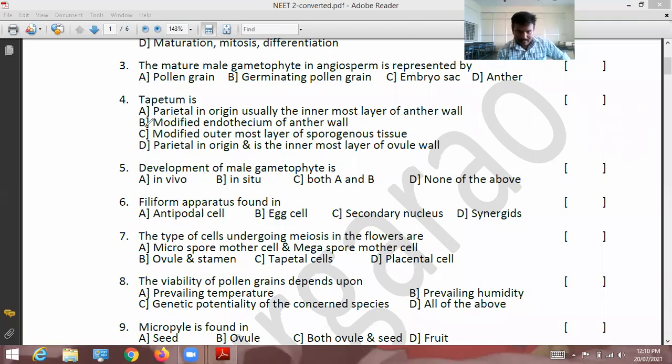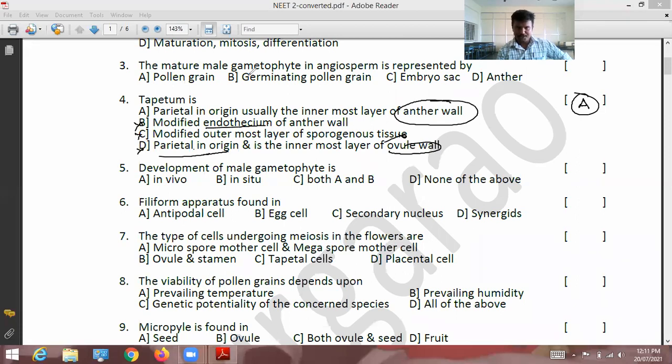Option B: modified endothecium of the anther wall. The tapetum is not formed from the endothecium, so B is wrong. Modified outermost layer of sporogenous tissue is wrong. Parietal in origin, and the innermost layer of the ovule nucellus: C and D options are wrong. The fourth question's correct answer is A. Tapetum is parietal in origin, originating inside, the innermost layer of the anther wall. Tapetum is always related to the anther.